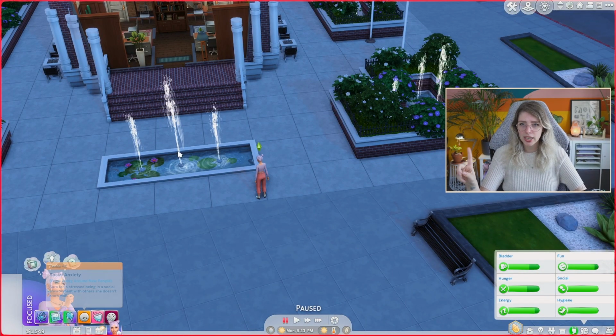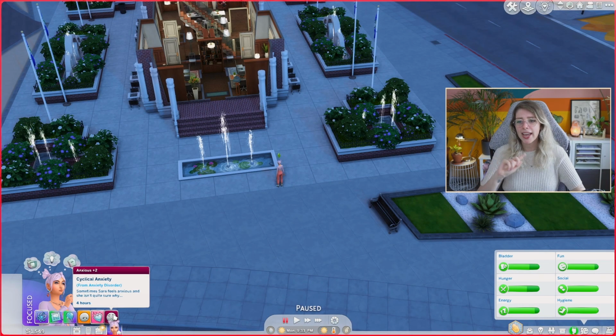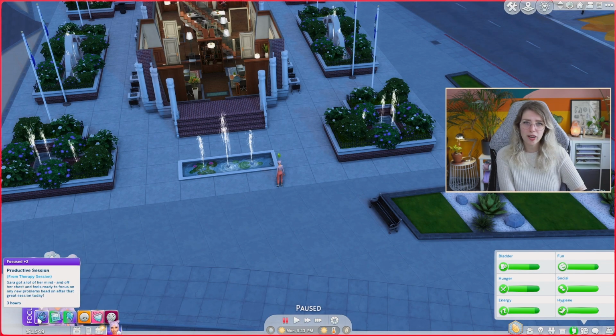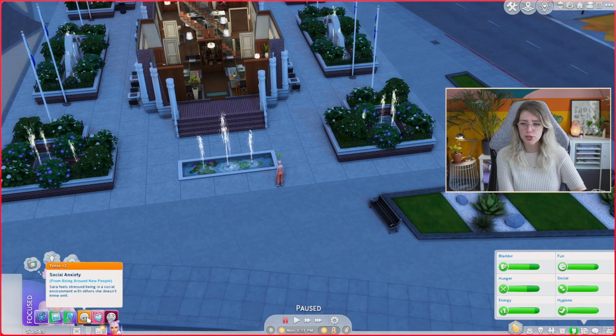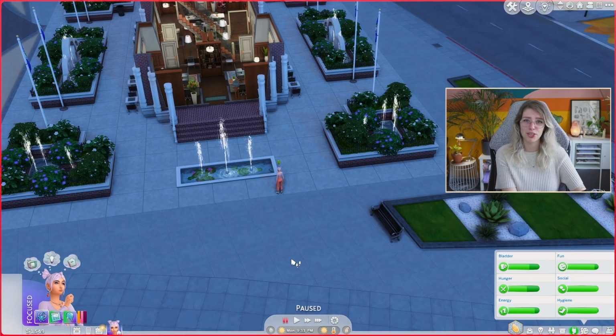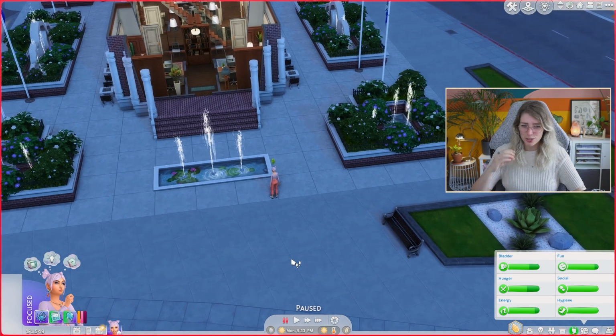She has social anxiety again because she's in a place with new people. And she has clinical anxiety. Sometimes Sarah feels anxious and she isn't quite sure why. I love this very random mix of emotions. Her therapy session was very productive, but at the same time, she's still feeling social anxiety and clinical anxiety, but she's also flirty. This hits home, okay? Just not knowing what you feel, being like, yeah, I don't know. I feel all of this at the same time. I think this is so fun to have in game, even though it's weird to say that it's fun to have in game, but it feels so real.